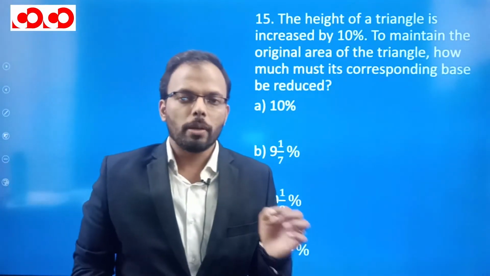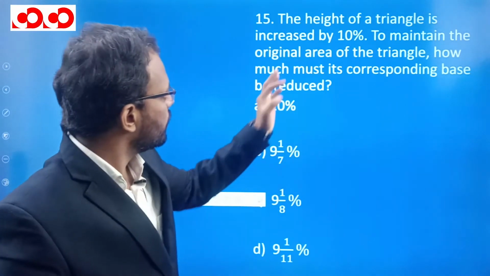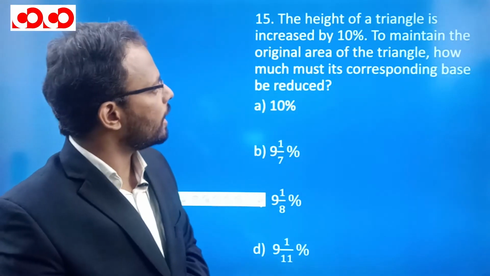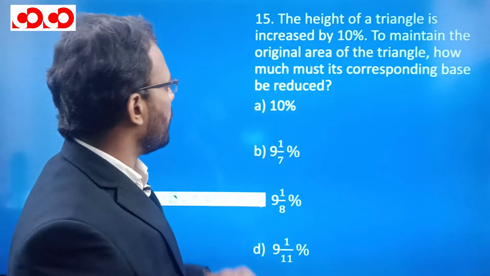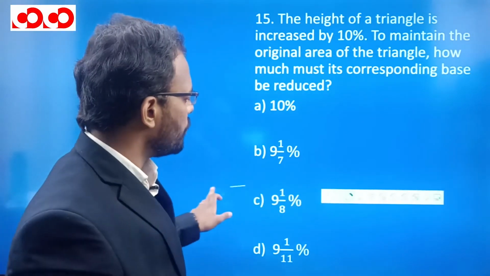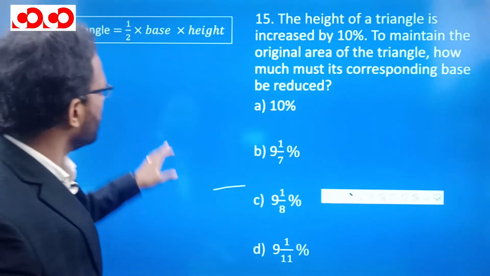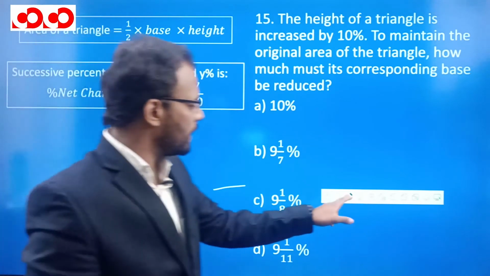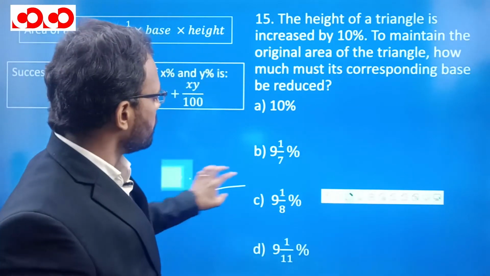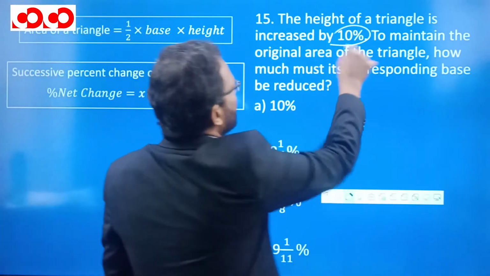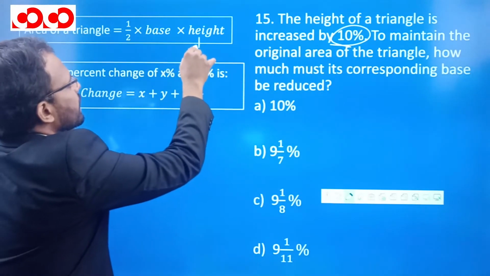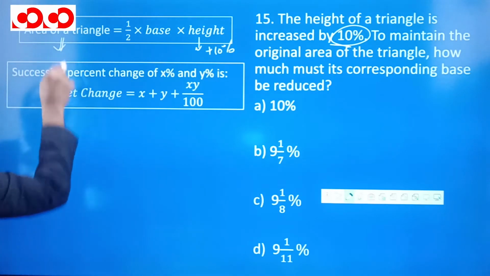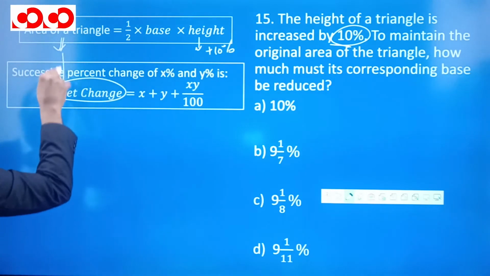So here is another question based on successive percentage change. The height of a triangle is increased by 10%. To maintain the original area of the triangle, by how much should its corresponding base be reduced? So for this we should know that the area of a triangle is half into base into height, and this is the successive percentage change formula. It is mentioned that height is increased by 10%. So this height is increased by plus 10%. And there is no change in the area. That means this net percentage change is 0.